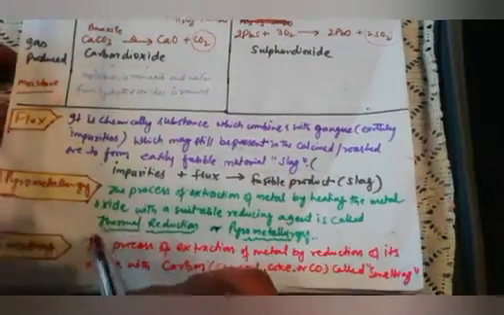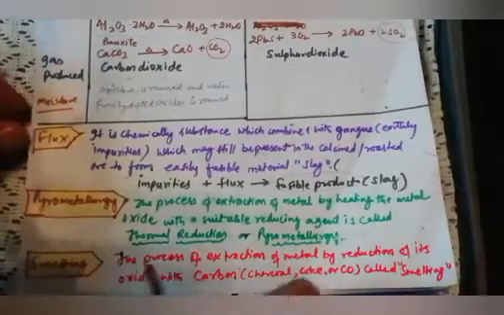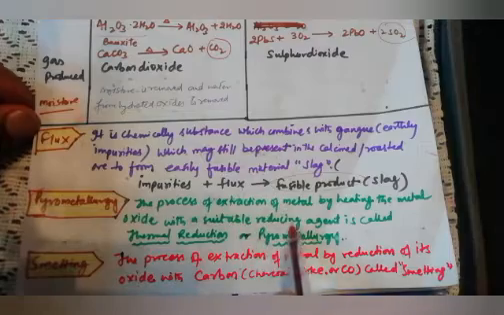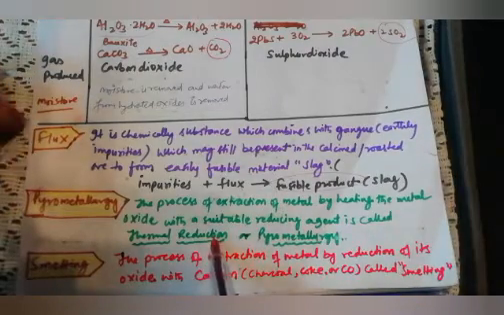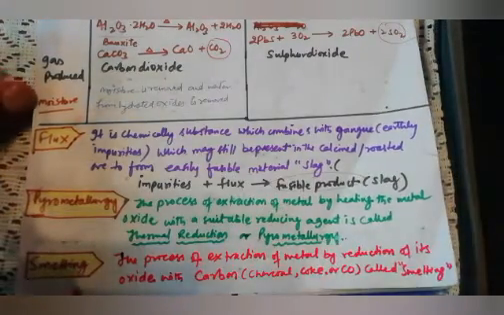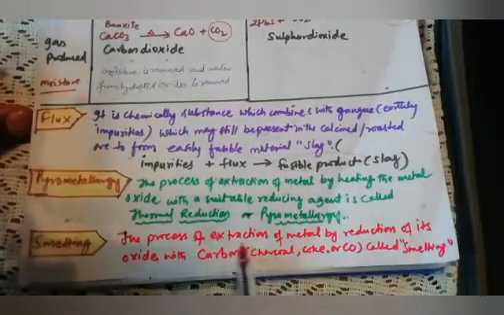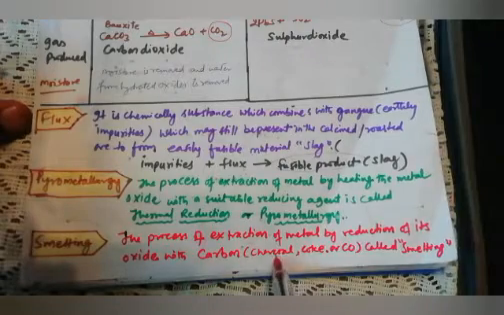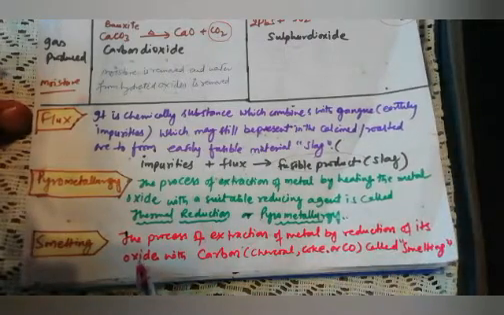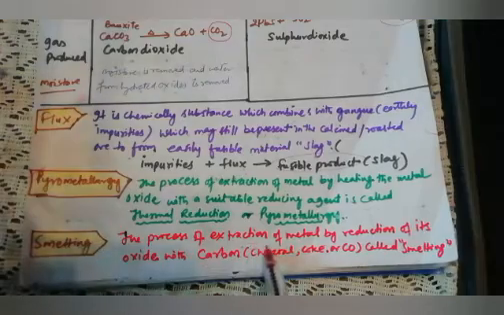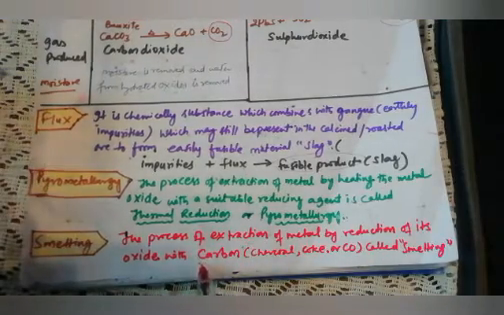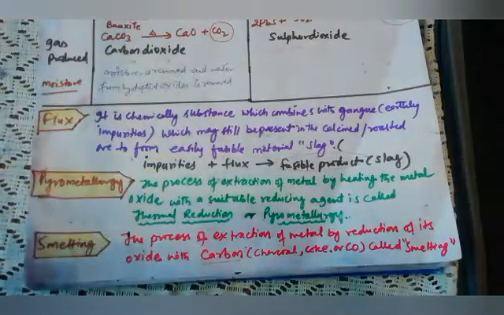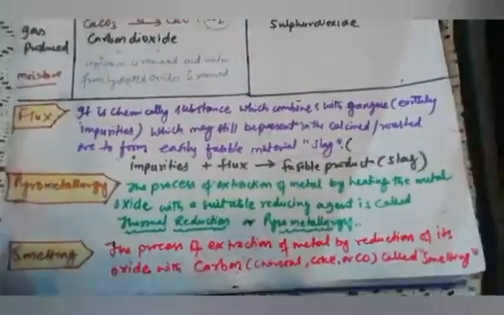Pyrometallurgy is the next definition. The process of extraction of metal by heating the metal oxide with a suitable reducing agent is called thermal reduction or pyrometallurgy. And smelting is the process of extraction of metal by reduction of its oxides with carbon, charcoal, coke or carbon monoxide. Means smelting is extraction of metal with the help of carbon. These are a few definitions that can be asked in the exam, so you should be clear on them.